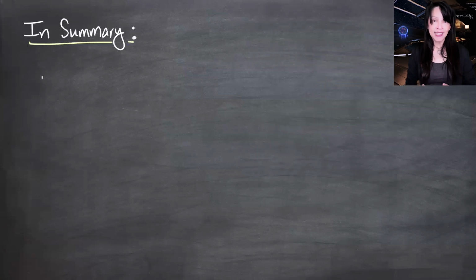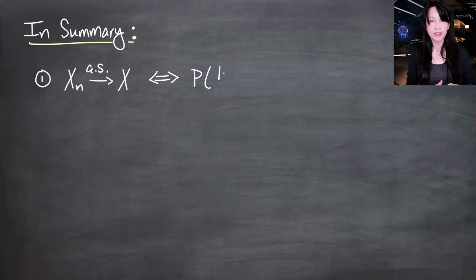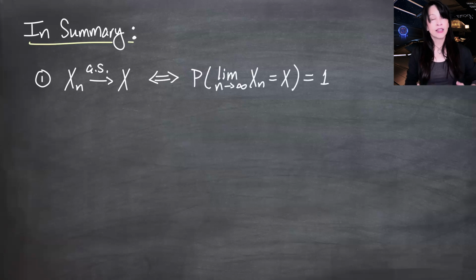So far, we've looked at one type of convergence for a sequence of random variables known as almost sure convergence, or almost everywhere convergence, or convergence with probability 1. We write Xn converges almost surely to X, with "a.s." over the arrow, if the probability that the limit as n goes to infinity of Xn equals X is equal to 1. As usual, for a probability statement like this, we're really taking the probability measure of a set of omegas.